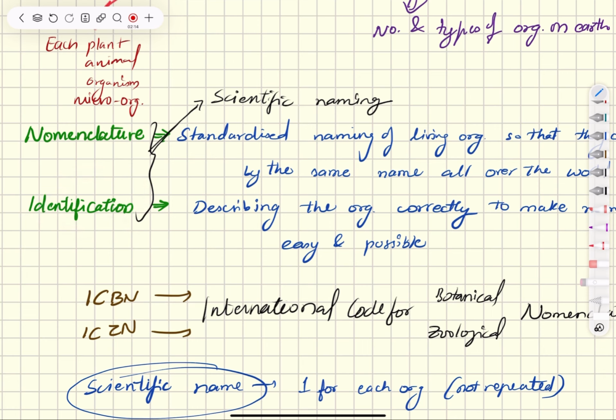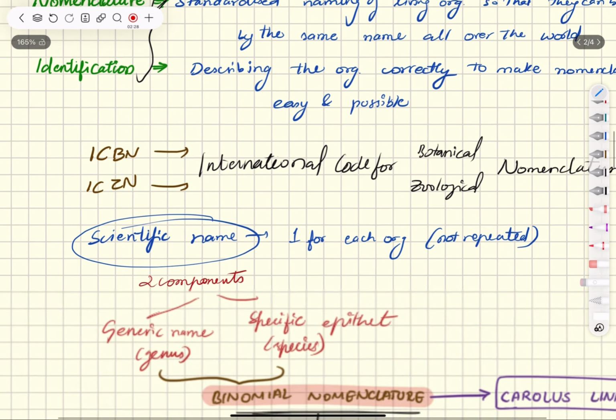Okay, so basically, how do you name an organism? After identifying it, after noting its characteristics and describing it properly, we do the identification. After identification, we do the nomenclature, which is called scientific naming.